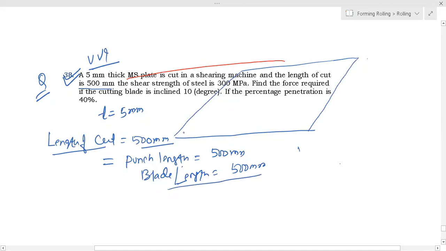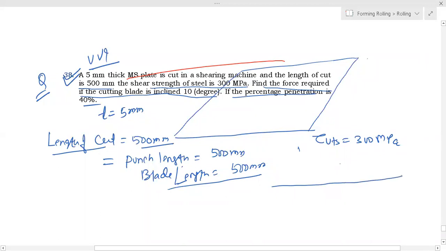If it is mentioned length of cut, the shear strength of the steel is 300 megapascal. Tau UTS is 300 megapascal. Find the force required if the cutting blade is inclined 10 degree. If the percentage penetration is 40, means 10 degree inclination.